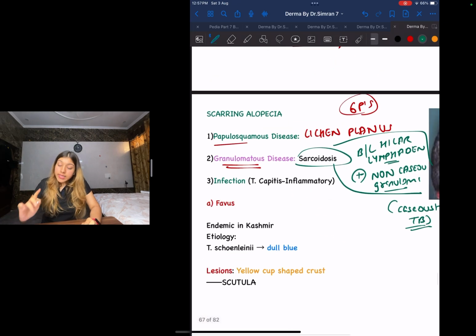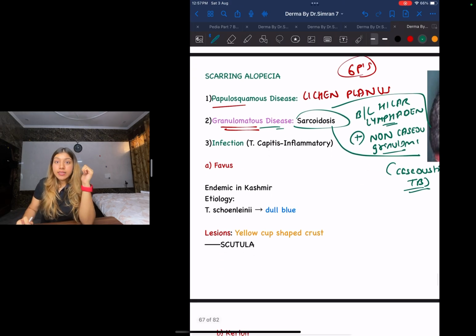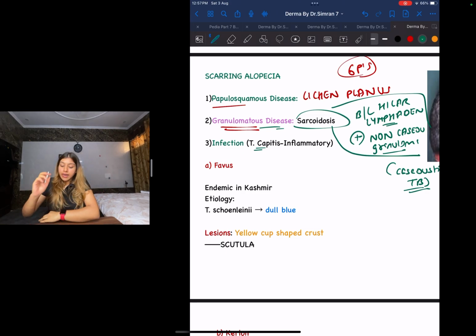Okay, now guys, let us move on to the infections. We're done with the papulosquamous disease that was having scarring alopecia, that was lichen planus. Next was the granulomatous disease causing it, which is sarcoidosis. Next, let us see the infection. It is going to be tinea capitis, inflammatory type. The previous one we discussed for tinea capitis was non-inflammatory and non-scarring. Non-scarring, non-inflammatory. Scarring, inflammatory.